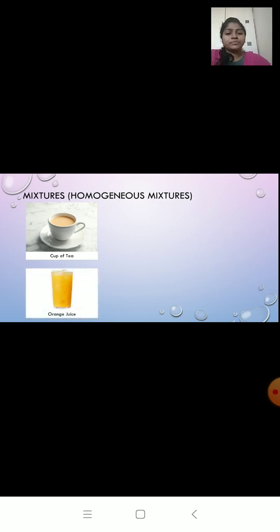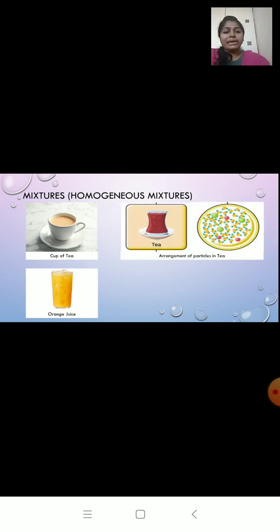Orange juice. How do we make orange juice? Orange pulp mixed with water forms orange juice. Now, are we able to distinguish pulp from water? No, we cannot distinguish pulp and water because this orange juice looks same throughout. It has a uniform composition. Like I said, if it is uniform composition, it will be homogeneous. Homo means same.